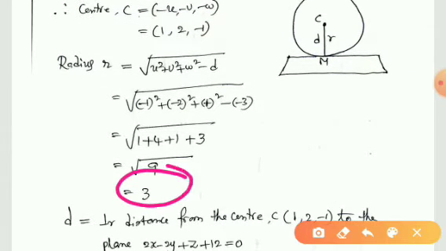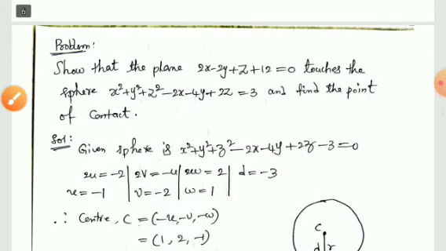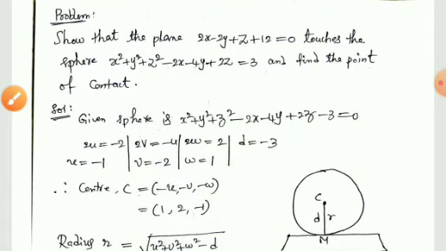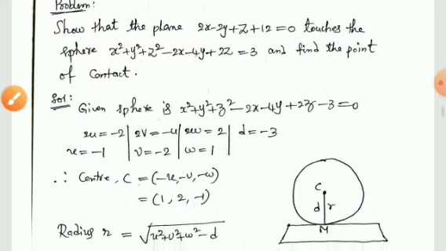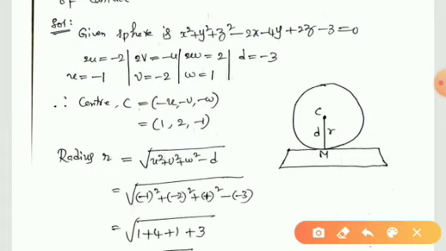So this is the given sphere, and the center of the sphere is 1, 2, minus 1, and the radius of the sphere is 3. So what we have to prove here? We have to prove that this plane is a tangent plane to this sphere. So how will you do it? We will do it by applying the concept that whenever a plane is a tangent plane to the sphere, then d is equal to r.